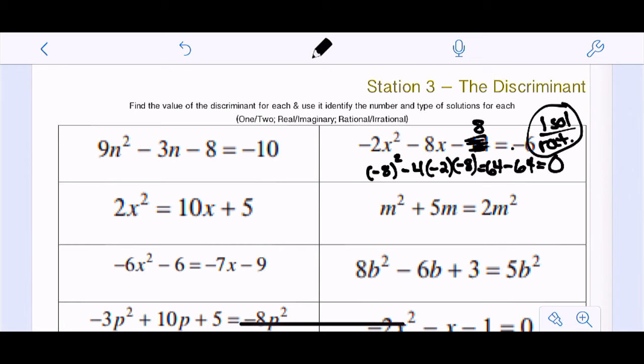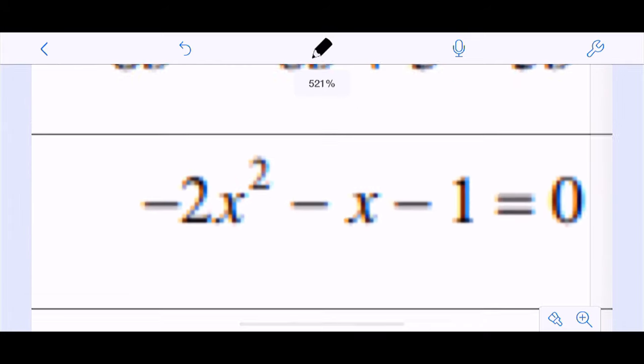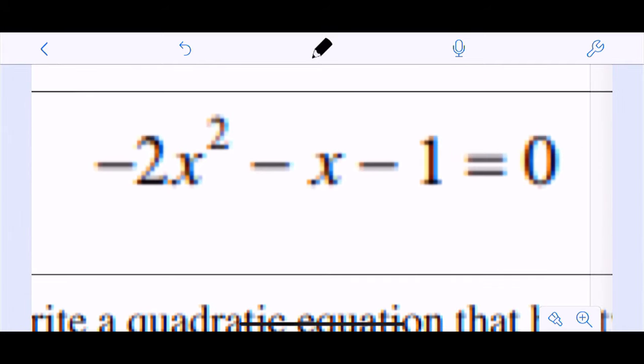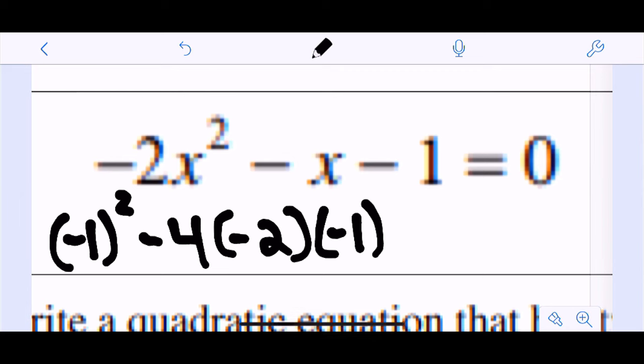All right, let's try another one. Let's do this one. So negative 2x squared minus x minus 1. So it's already set equal to 0. So b squared, remember b is just a number, not the x, minus 4 times a times c. So that's the part under the radical. So this would be 1 minus, and then 4 times negative 2 times negative 1 is 8, positive 8.